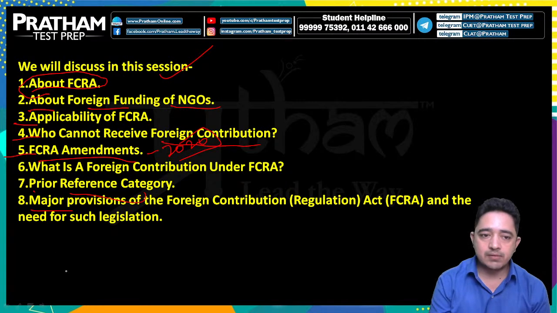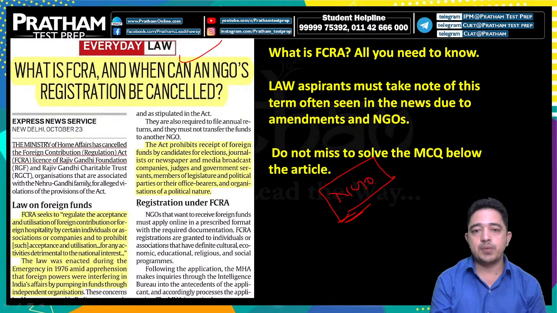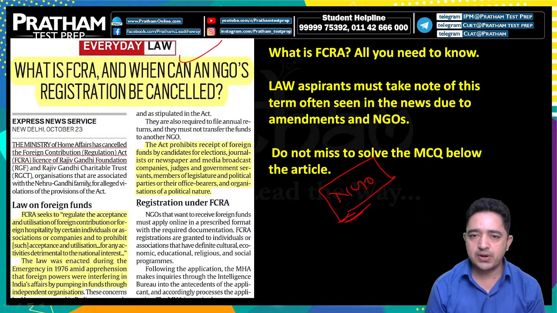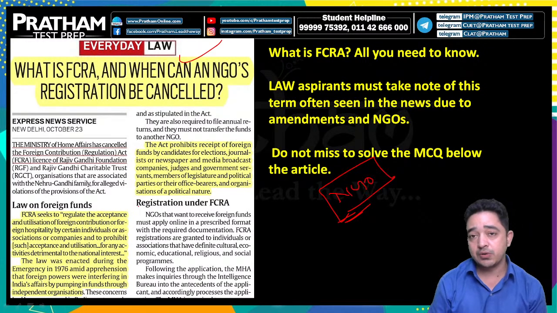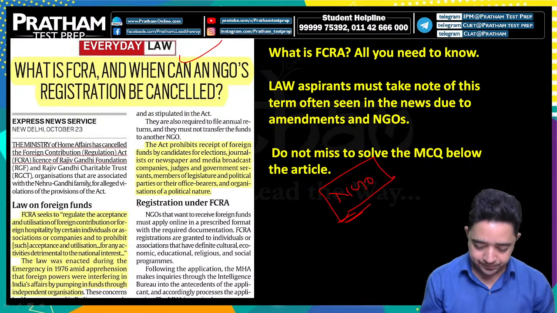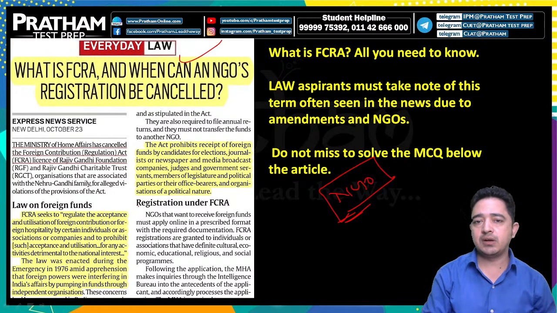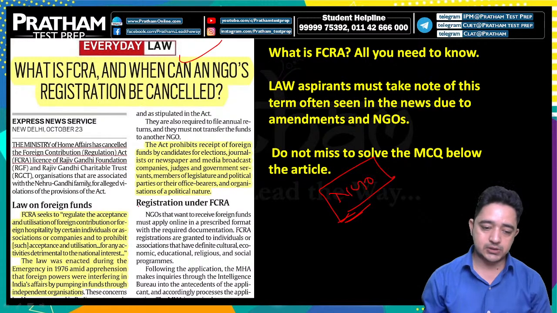In detail, we will discuss the newspaper article, from the Indian Express of October 23rd. As you know, in Deep Dive we discuss each and every concept in detail and with a pragmatic view, so that students have a good command over the topic and can solve any question asked in the law entrance exam.